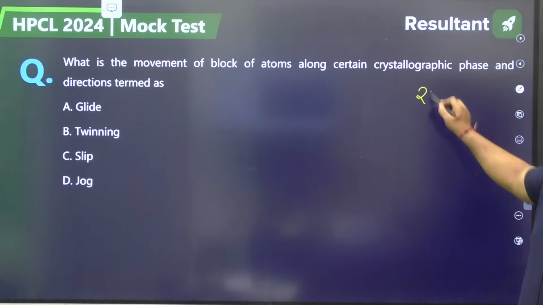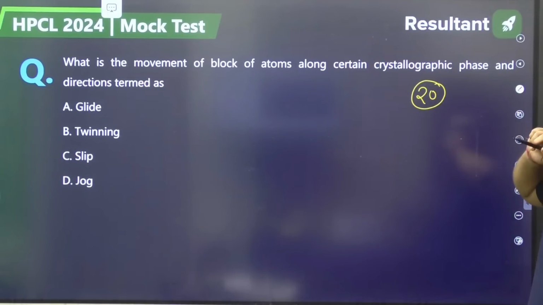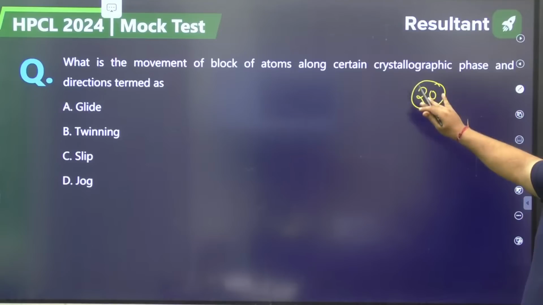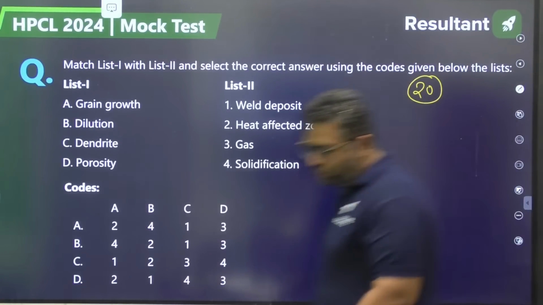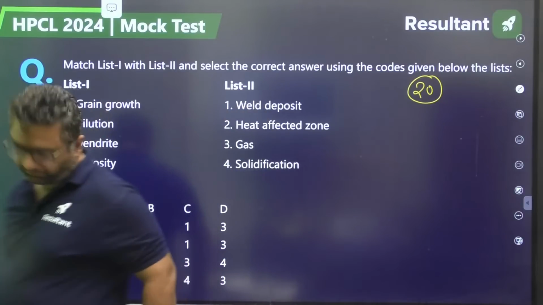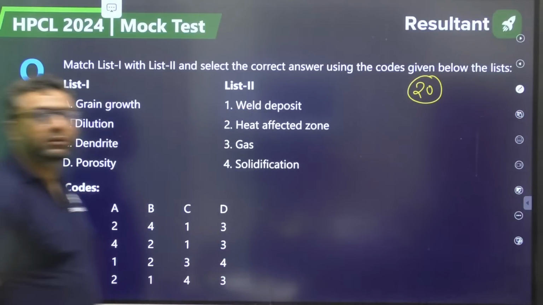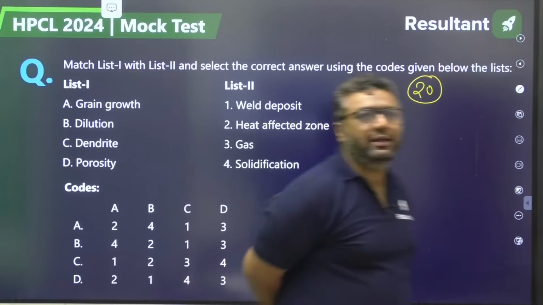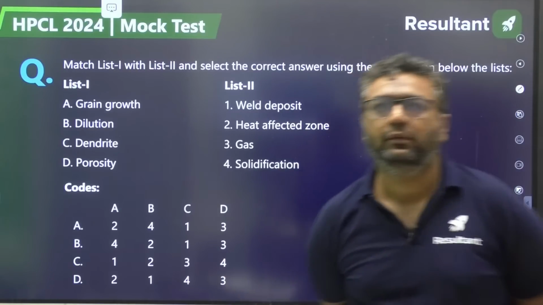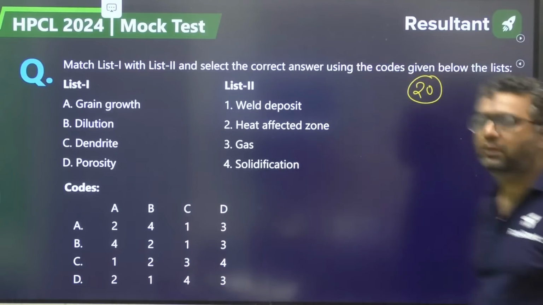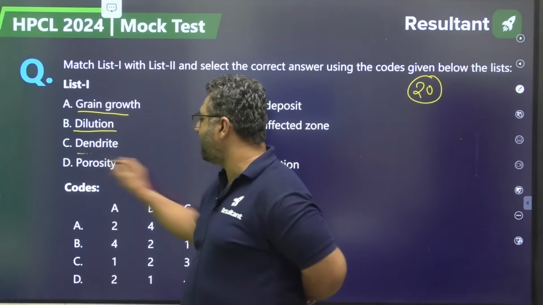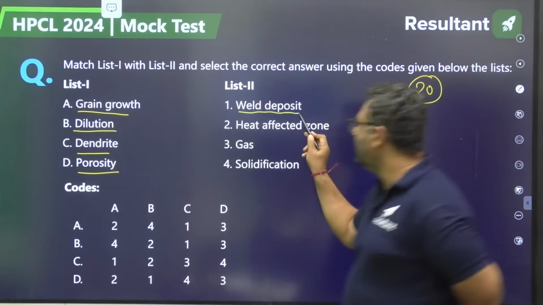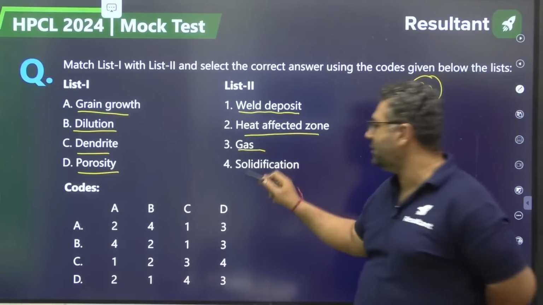Question number 20. Grain growth, dilution, dendrite, porosity, weld deposit, heat affected zone, gas and solidification.